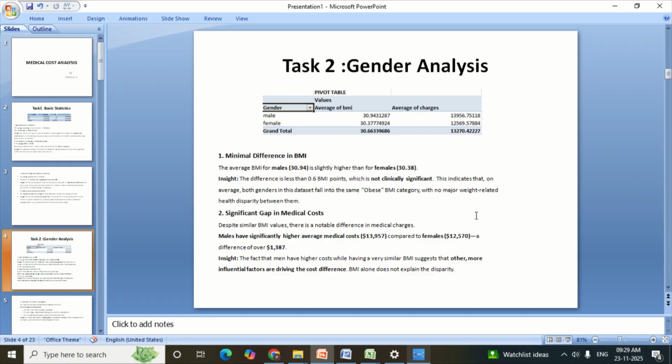Moving to the next task, that is gender analysis. Here I compared cost and BMI between men and women. What I found is that men have about $1,400 higher medical cost on average, even though their BMI is almost identical to females. So here we get, since the weight is similar, the cost difference isn't about BMI. It must be driven by other factors like lifestyle choices or different health risks.